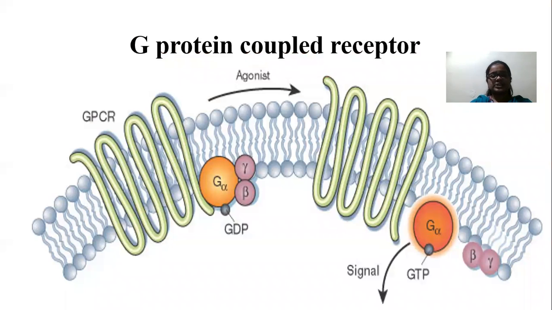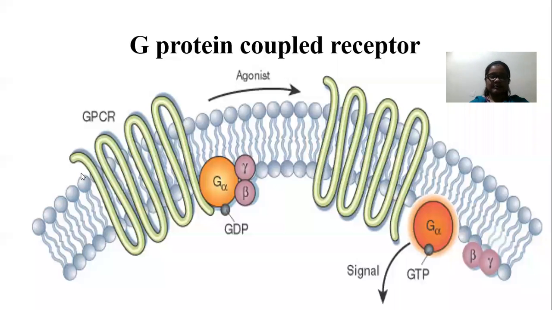G protein coupled receptors are also known as transmembrane receptors. What is meant by transmembrane? It means receptors which exist across the cell membrane.